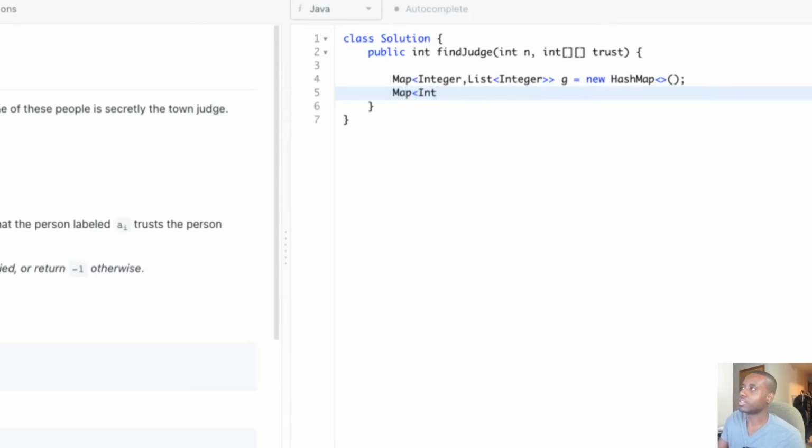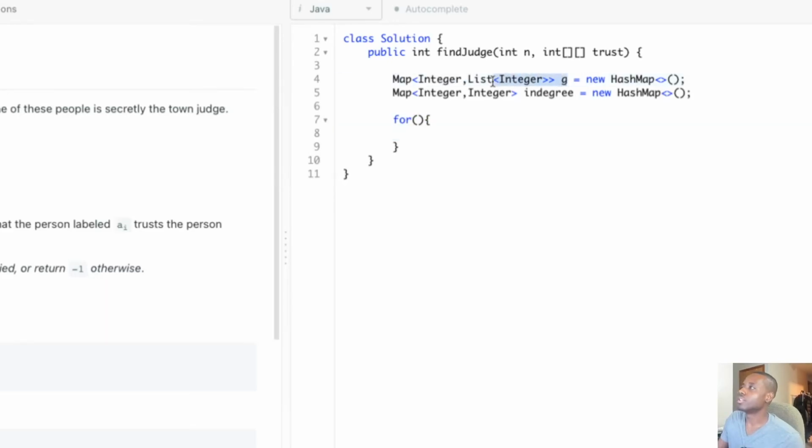So we need to keep track of in degree, right? So pretty much the label and then the count. This is what is going to keep track of the in degree. A hash map.